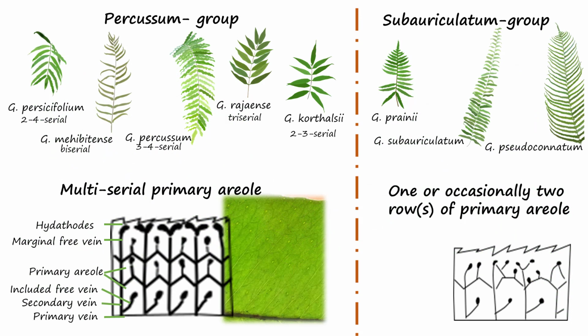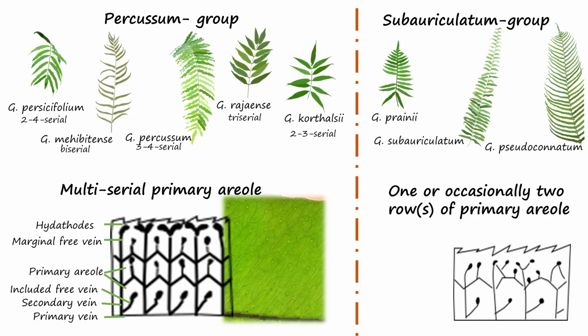Based on Ritter-Linder, Goniophlebium percussum, Goniophlebium persicifolium, Goniophlebium cortalsi, Goniophlebium mahibitans, and Goniophlebium rajensis are similar, having veins that anastomose into a series of regular primary areole from costa towards margin. Goniophlebium subauriculatum, Goniophlebium pseudoconatum, and Goniophlebium prani, which Ritter-Linder grouped together, have veins that anastomose into one or rarely two series of regular primary areole.